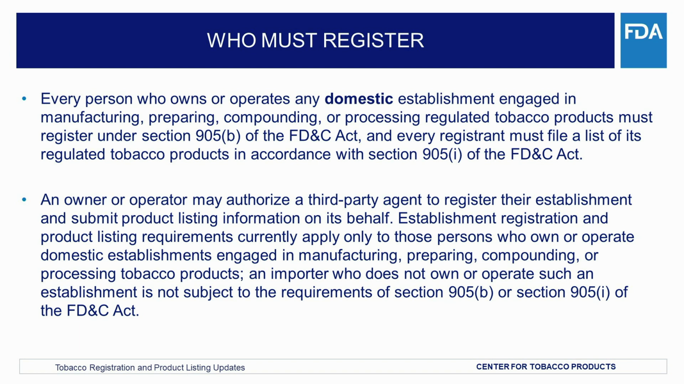An importer who does not own or operate such an establishment is not subject to the requirements of Section 905(b) or Section 905(i) of the FD&C Act. Currently, foreign establishments are not required to register and list until FDA issues regulations establishing such requirements in accordance with Section 905(h) of the FD&C Act.